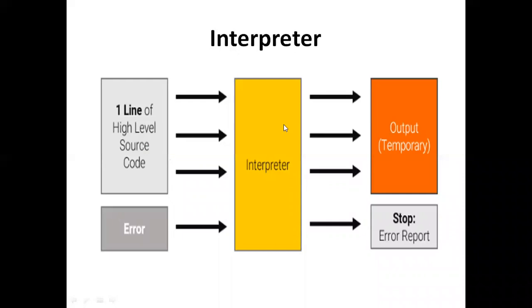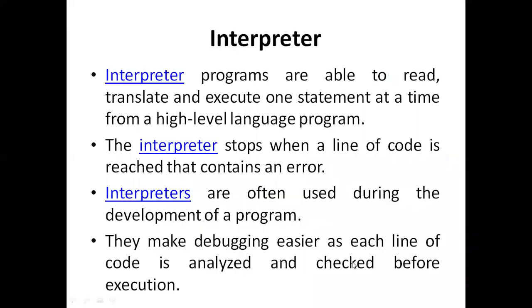To execute this object code on the machine, by translating the object code into machine code, which translator have we used? Interpreter. This concept is all about the interpreter.